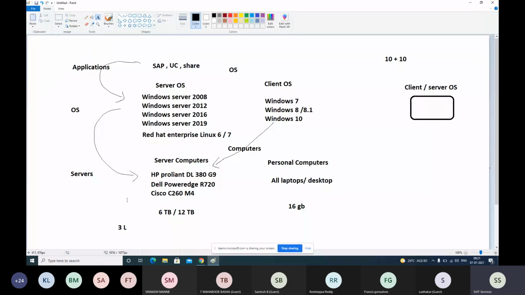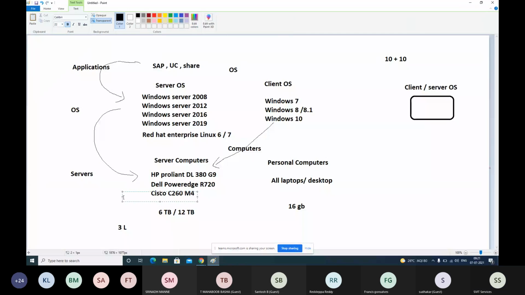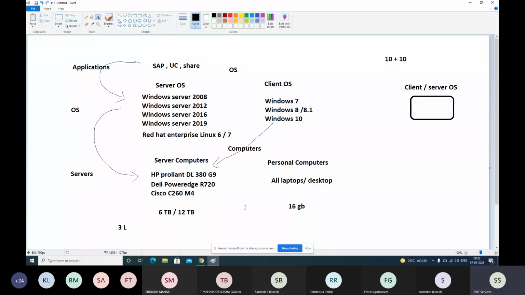Having 48 GB of RAM, you spend 3 lakhs, but you are not even using 4 or 5 GB of memory for your personal work. You are wasting a lot of compute resources, and also the money. So vice versa, if you use a client OS on server computers, it's a waste of resources.